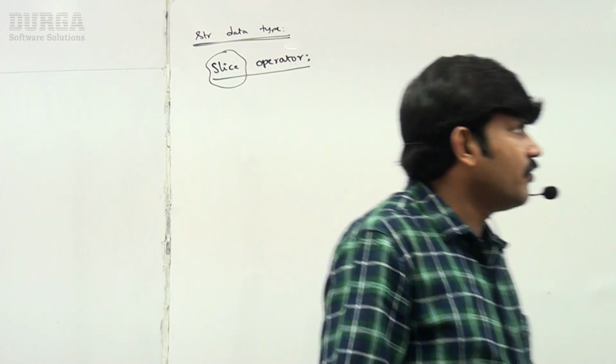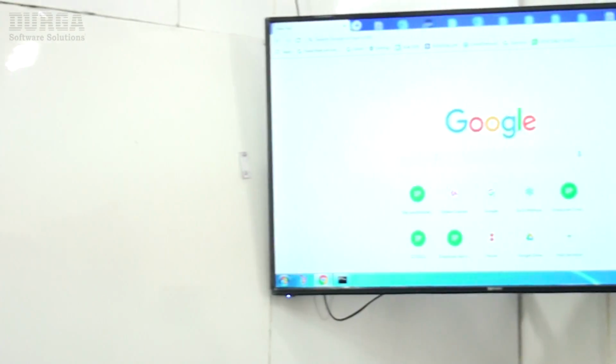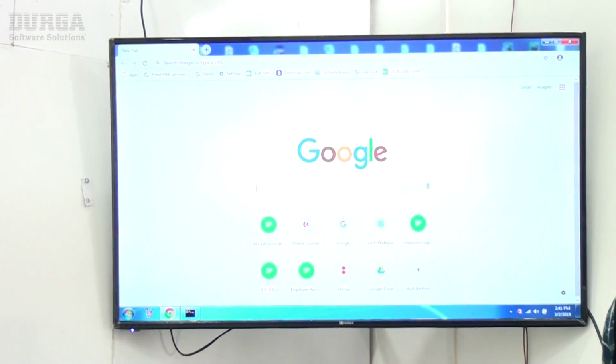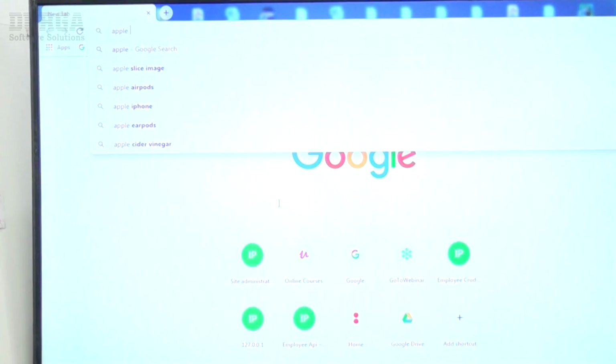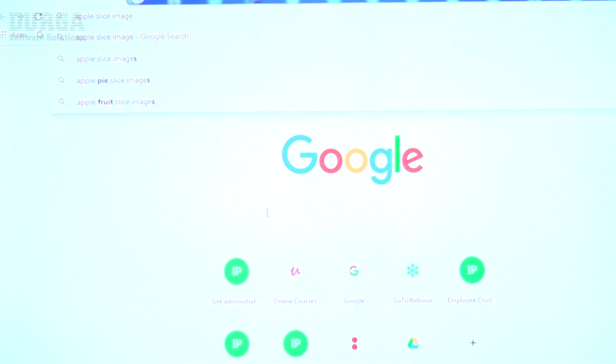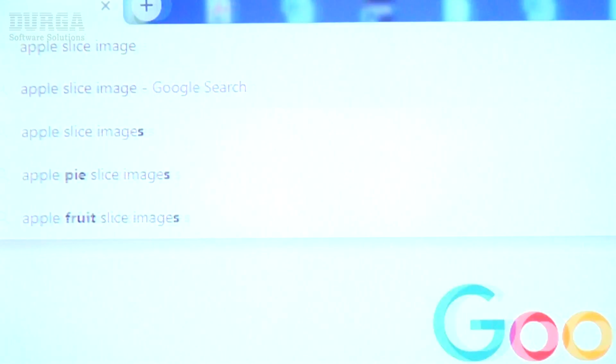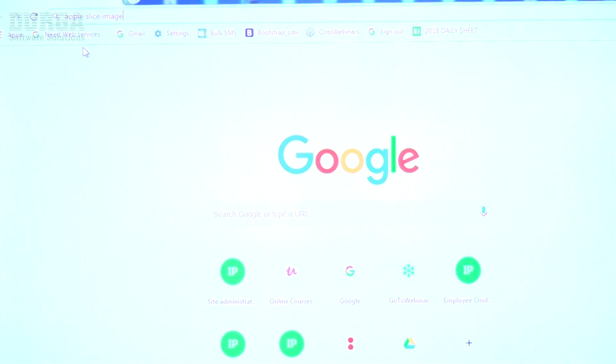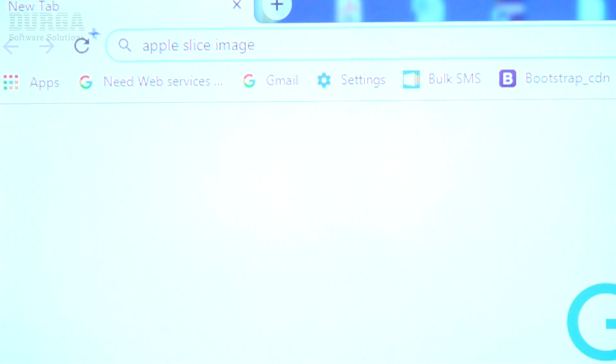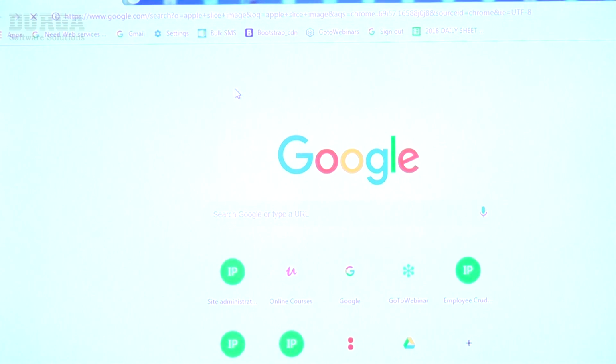Have a look once. In Google, I'm trying to type apple slice image. Now have a look, what response are we going to get?